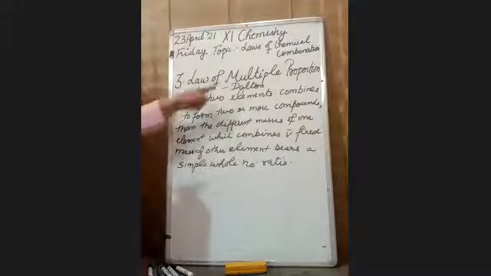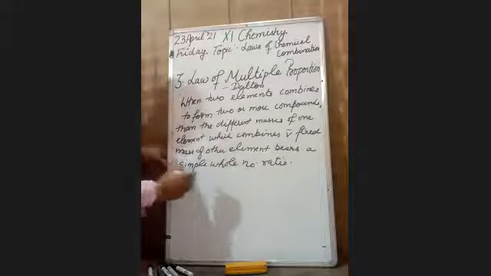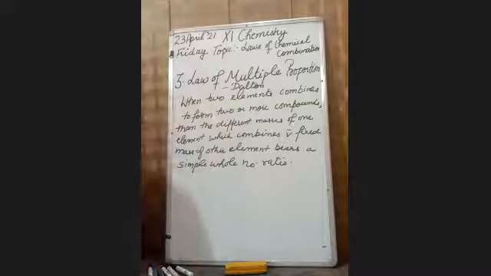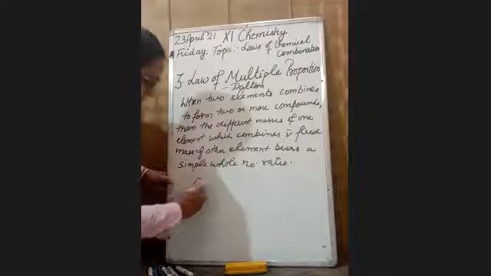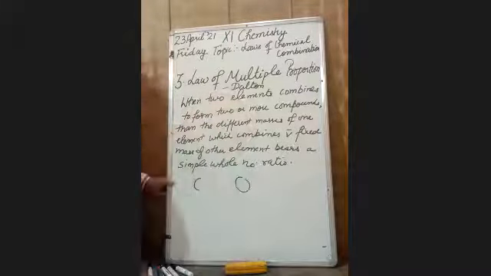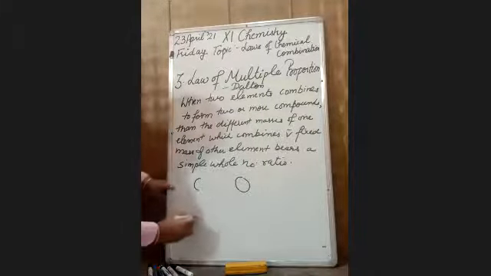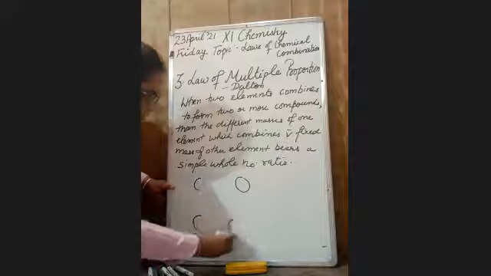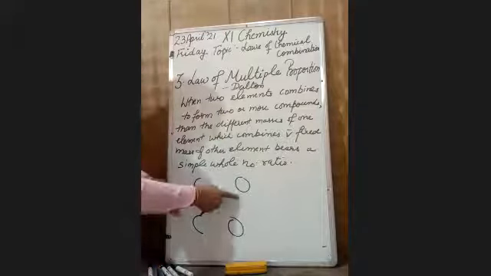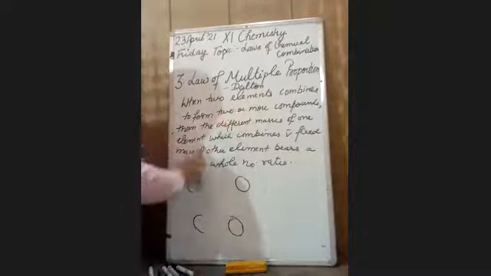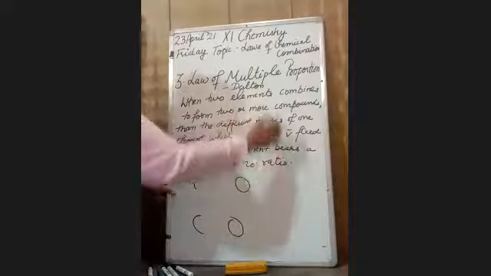When two elements combine, I'm taking one example: carbon combines with oxygen. When two elements, carbon and oxygen, combine, they form two or more products.